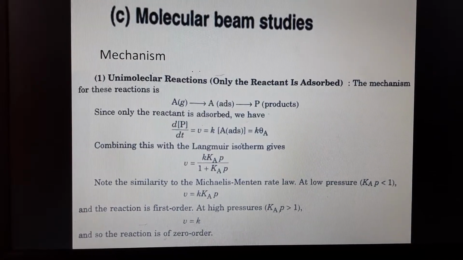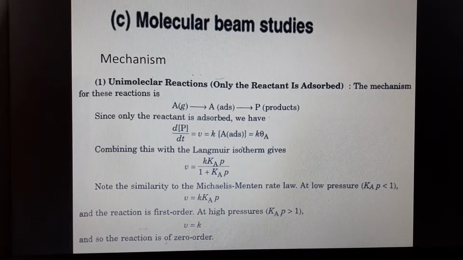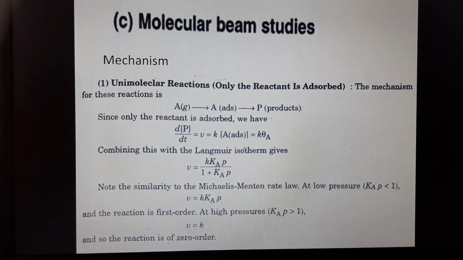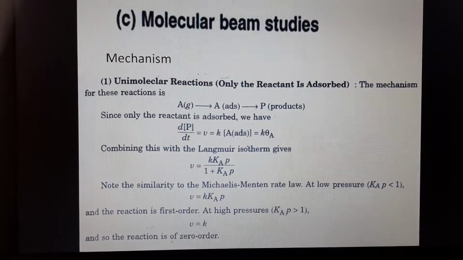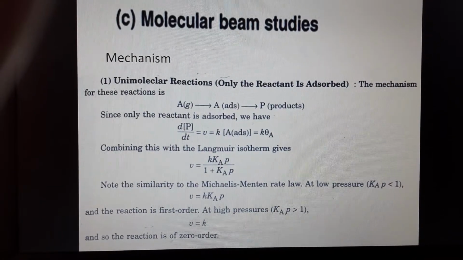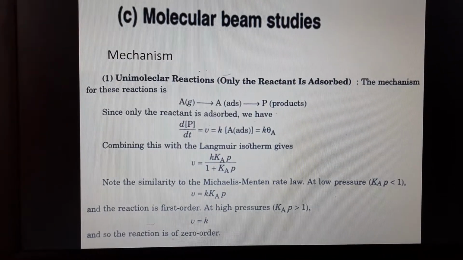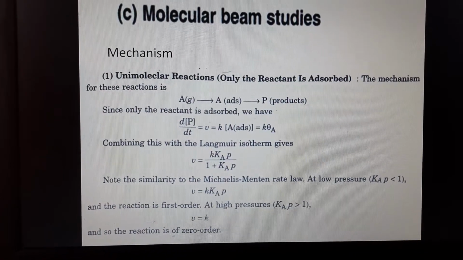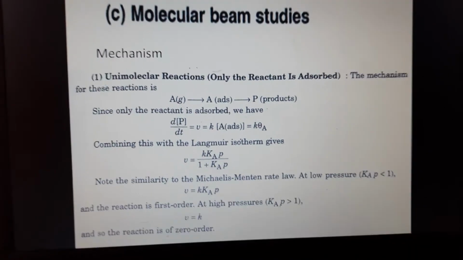Note the similarity to the Michaelis-Menten rate law. At low pressure, KAP is less than 1, then V is equal to KAP. The reaction is first order. At high pressure, KAP is greater than 1, then V is equal to K. Then the reaction becomes zero order.